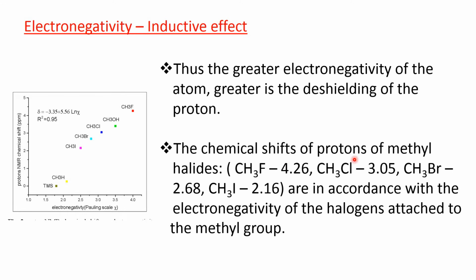The chemical shifts of protons of methyl halides, you see methyl fluoride, it is 4.26 maximum delta value, then methyl chloride 3.05, then methyl bromide 2.68, then methyl iodide 2.16. That means the delta value is minimum here in methyl iodide. That means its absorption is comparatively upfield compared to all, in accordance with the electronegativity of the halogens attached to the methyl group.